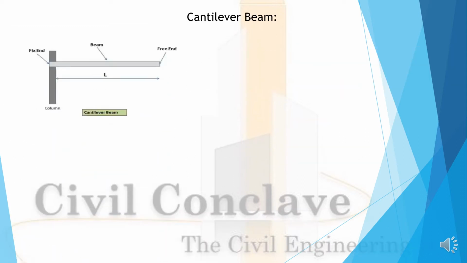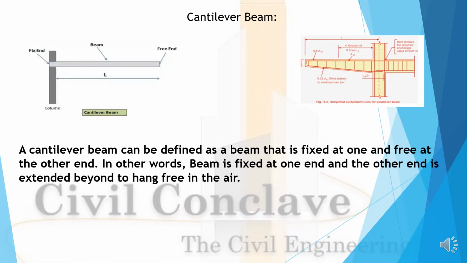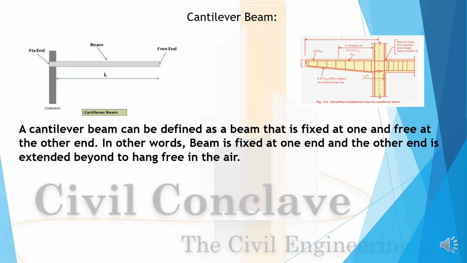Cantilever beam. See, this is the image of the cantilever beam. A cantilever beam can be defined as a beam that is fixed at one end and free at the other end. In other words, the beam is fixed at one end and the other end extends beyond, hanging free in the air.